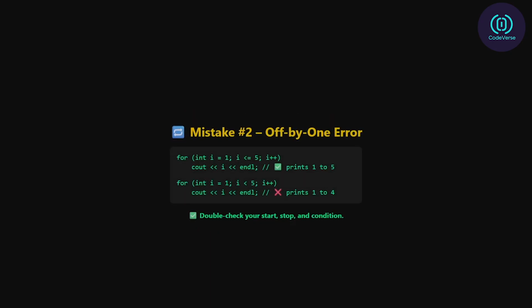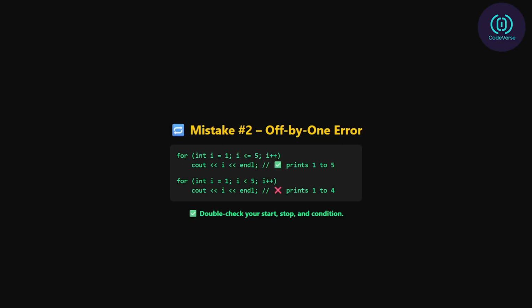Mistake 2: Off-by-one errors. This is when your loop runs one time too many, or one time too few. For example, for (int i = 1; i <= 5; i++) { cout << i << endl; } This prints 1 to 5, great. But if you write i < 5 by mistake, you only get 1 to 4. So always double check your start, stop, and condition.